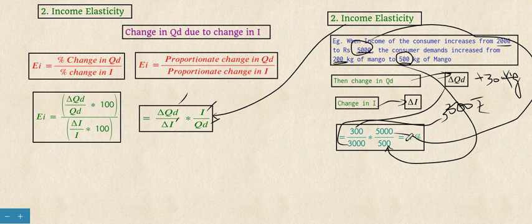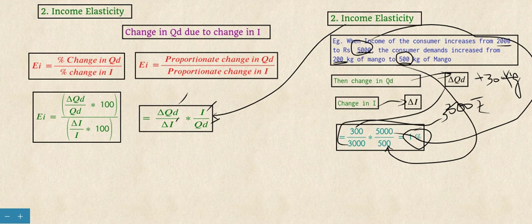So it gets cancelled and we get 1% change. When the consumer income increases, the quantity demanded increases by 1%. The elasticity is 1%. So this is the inference for income elasticity.